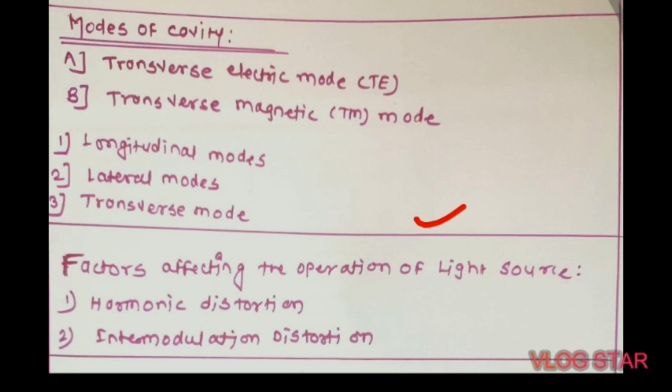But in this application, non-linearities are present in the output signal. Because of these non-linearities, additional frequency components are present in the output signal, so the output signal gets distorted. Generally, there are two types of non-linearities: the first is harmonic distortion and the second is intermodulation distortion.